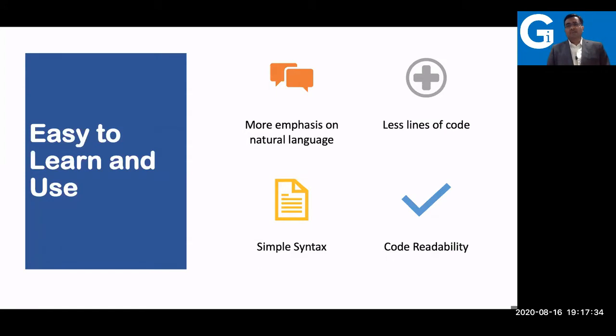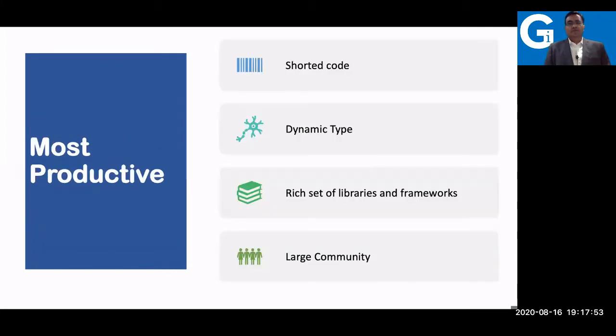It has a simple syntax and fewer lines of code. For example, in the case of Java, you write 5 or 6 lines for hello world. Here you simply write 1 line and it's done. Just say print hello. And it has code readability. You are not using semicolons, curly brackets, start and end. That way the code is readable here.